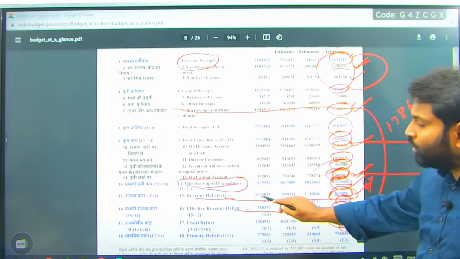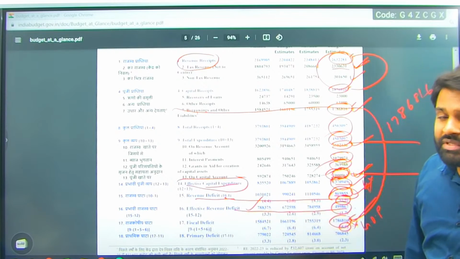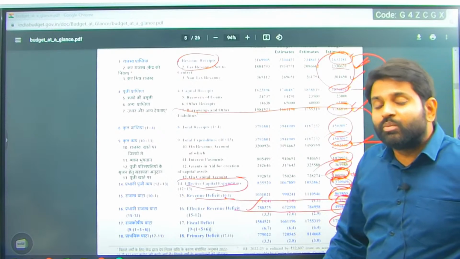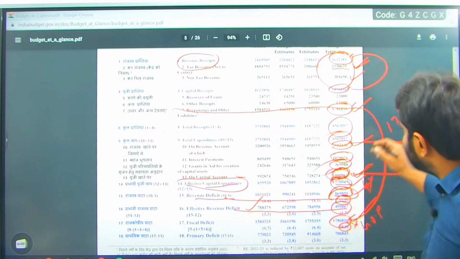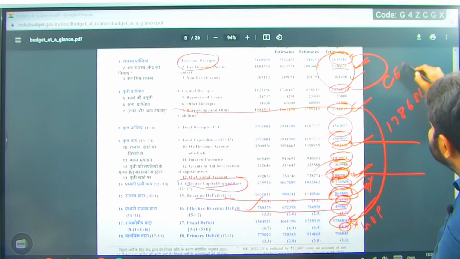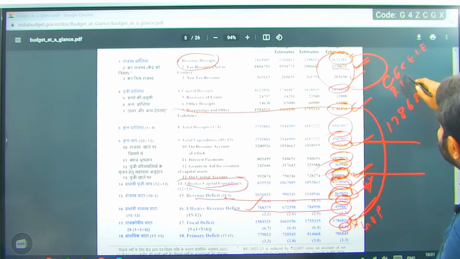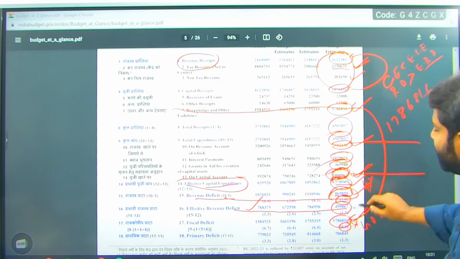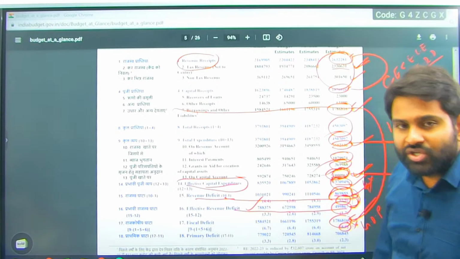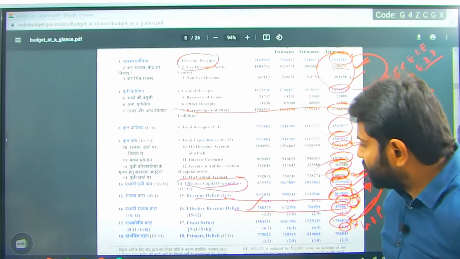Revenue deficit is more than effective revenue deficit. Effective capital expenditure is more than capital expenditure. Remember that. CE is less than effective capital expenditure, but revenue deficit is more than effective revenue deficit. The difference is the capital creation of assets. That is what we spoke about, right?